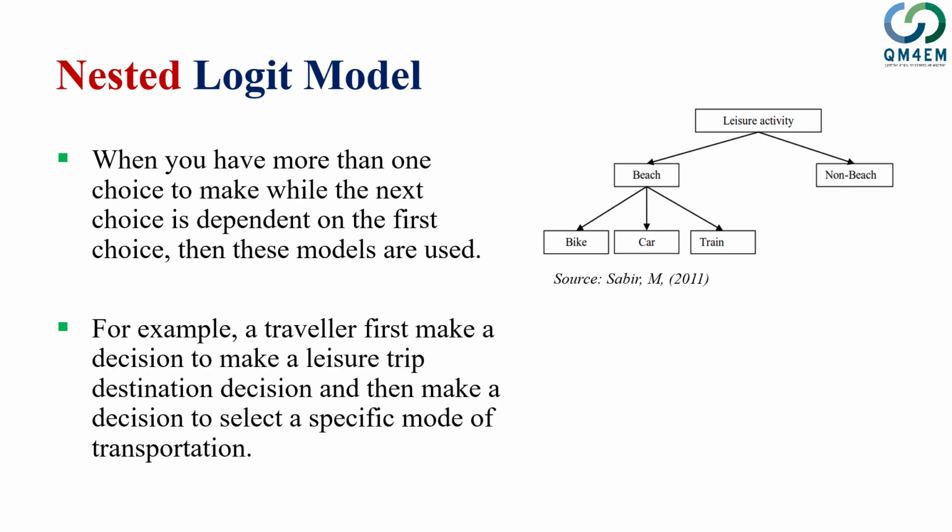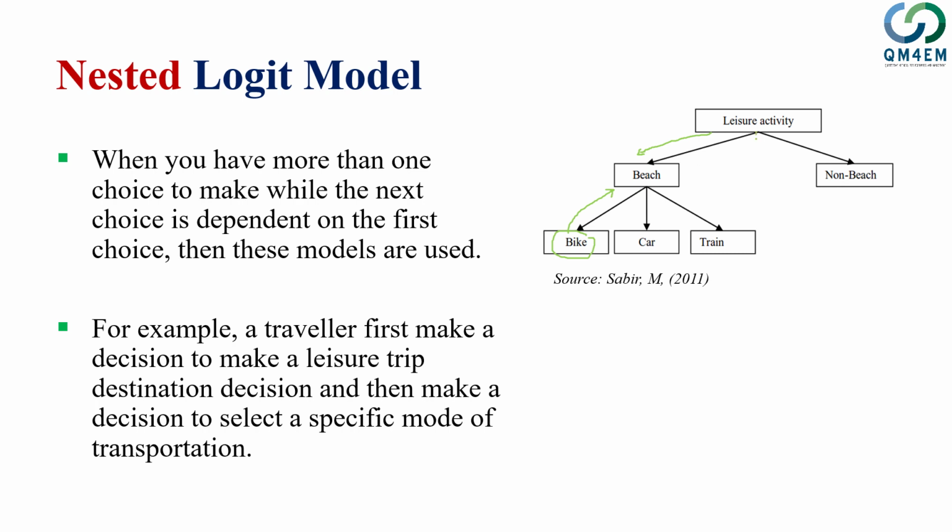So this is a classical example in which you can use a nested logit model, in which the choice of, for example, going by bike depends on a first choice. The individual first makes a choice that he will go to the beach, and given that he goes to the beach, he will select bike. So that's the case: the probability of going by bike, given that the individual has made a choice that he will go to the beach.